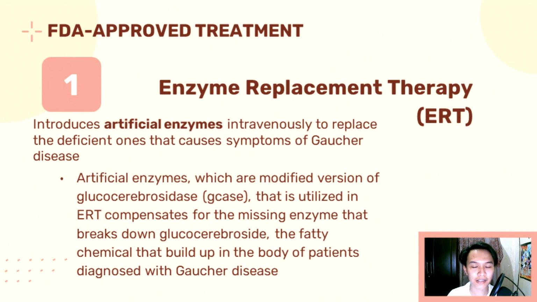Now, these artificial enzymes, which are a modified version of glucocerebrosidase that is utilized in ERT, compensate for the missing enzyme that breaks down glucocerebroside, as mentioned earlier, the fatty chemical that builds up in the body of patients diagnosed with Gaucher disease. Usually, intravenous infusions of the artificial enzymes are administered at an infusion center or at home, wherever the patient feels comfortable, every 2 weeks, and each procedure lasts for 1 to 2 hours.